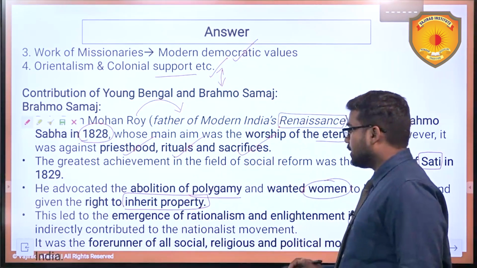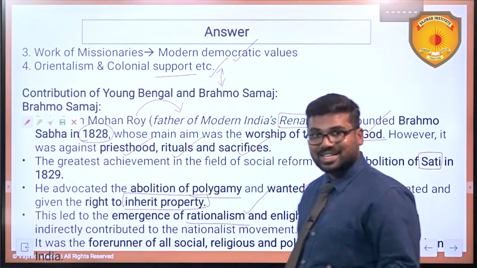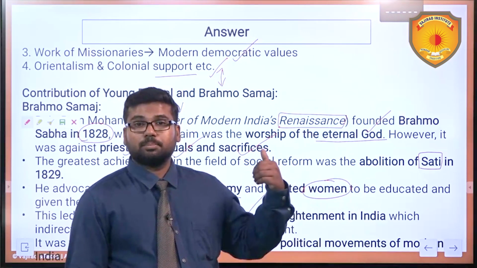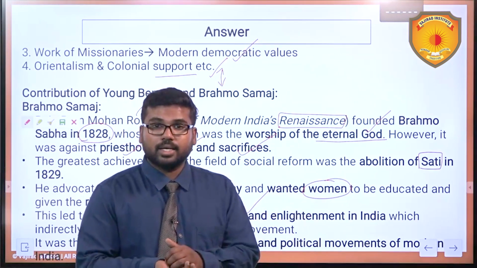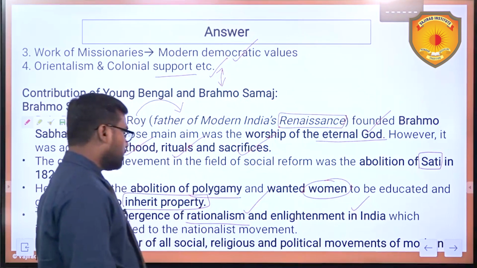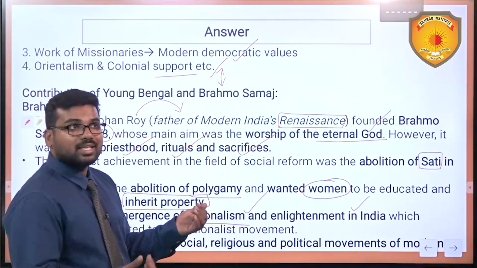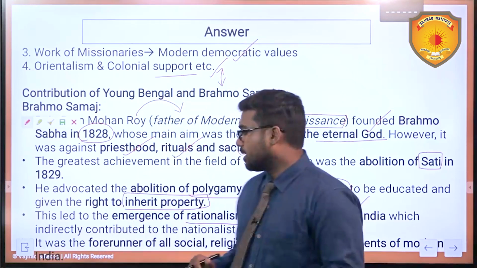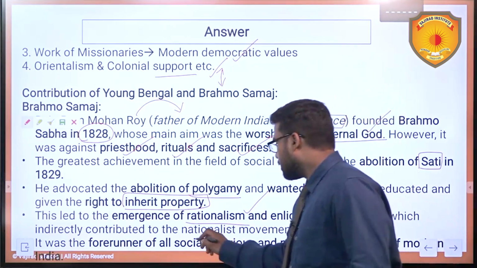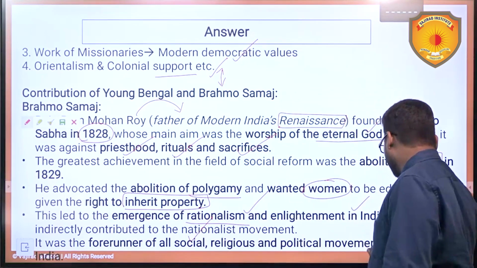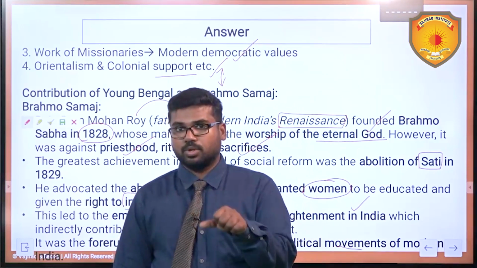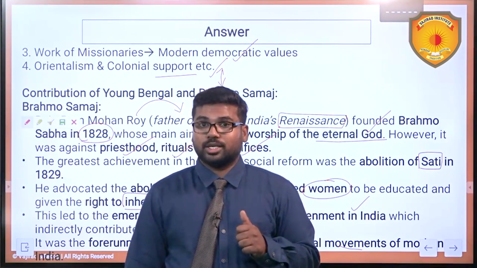Plus, this has led to the emergence of some rationalism, like logical thinking and questioning the authorities of some practices and some priesthoods who are wrongly interpreting the Vedas. Plus, it has also led to the enlightenment in India, and many people started taking it up and started reforming the society. This is another portion. So the Brahmo Samaj is the forerunner in all social, religious and political movements which have stirred in India. These are the contributions of Brahmo Samaj and Raja Ram Mohan Roy, particularly in the socio-religious reform movements.